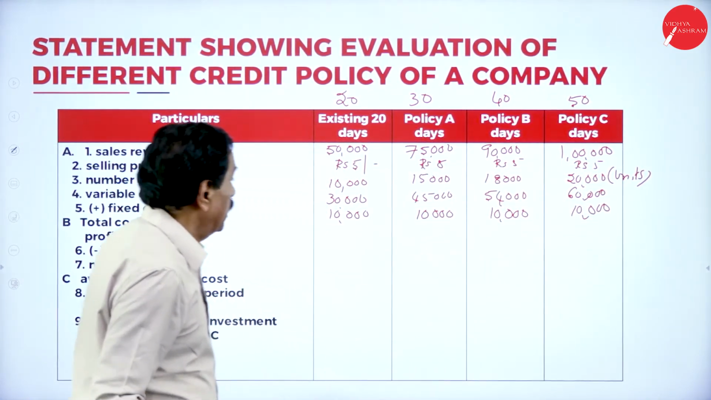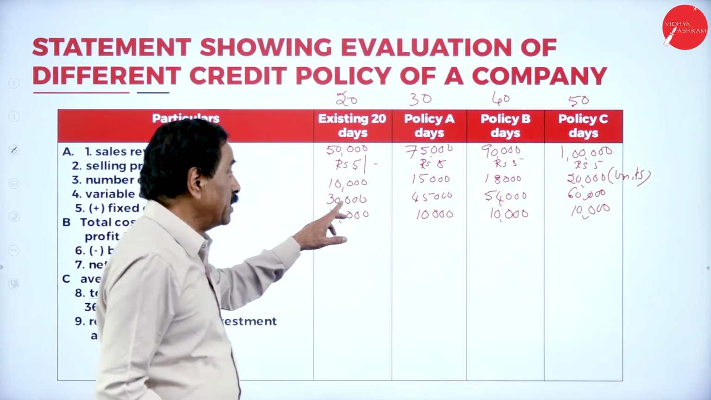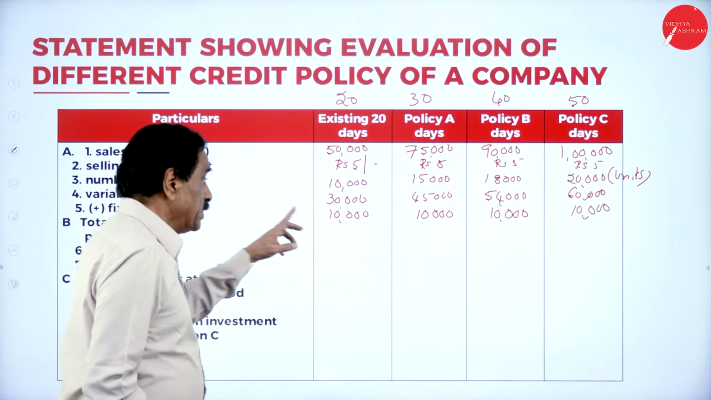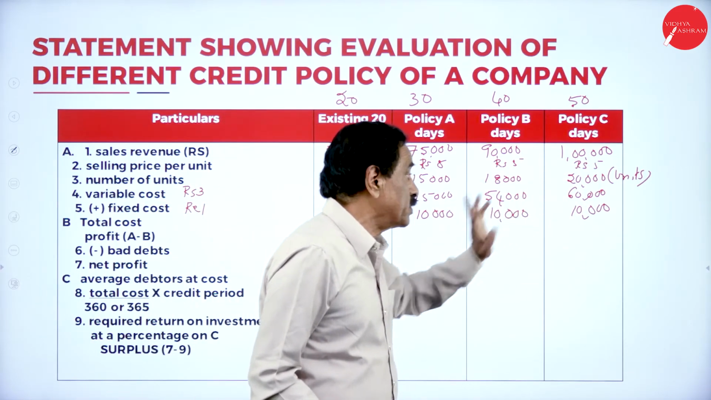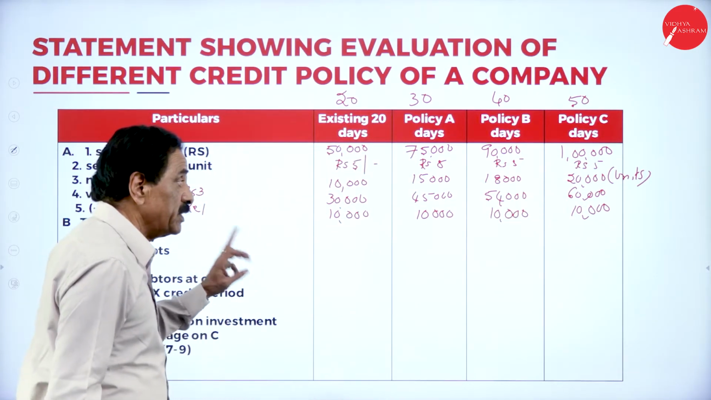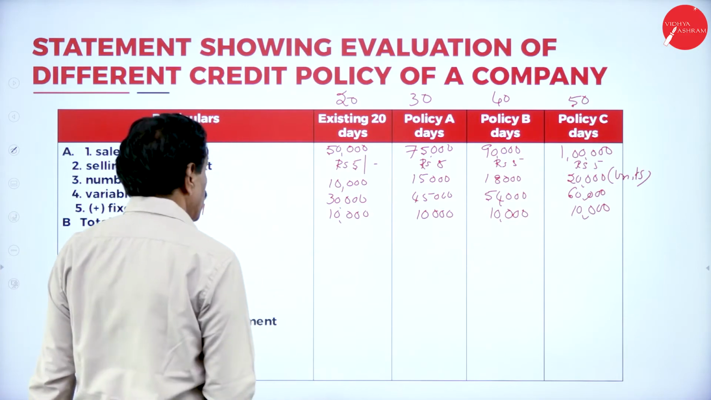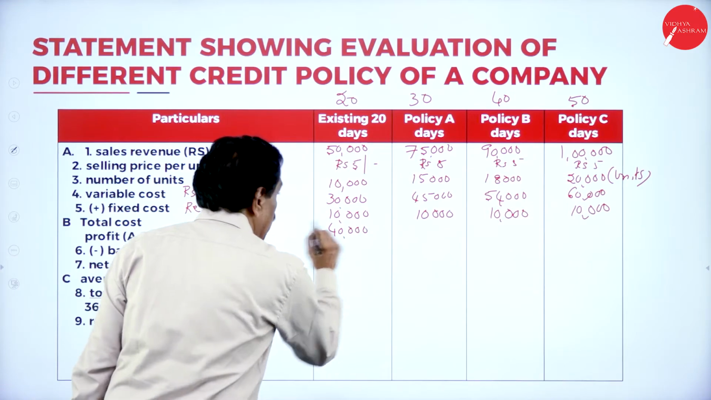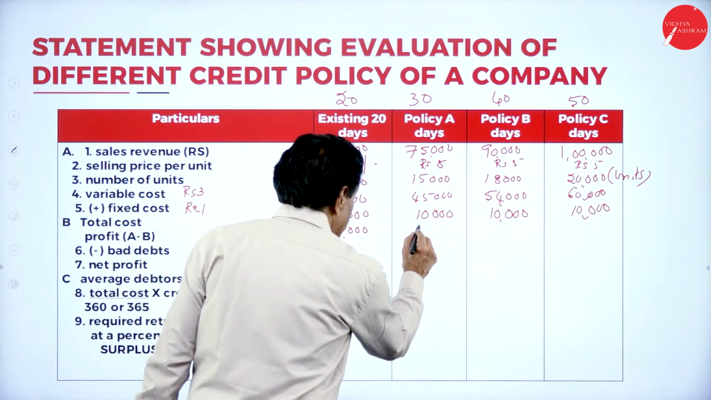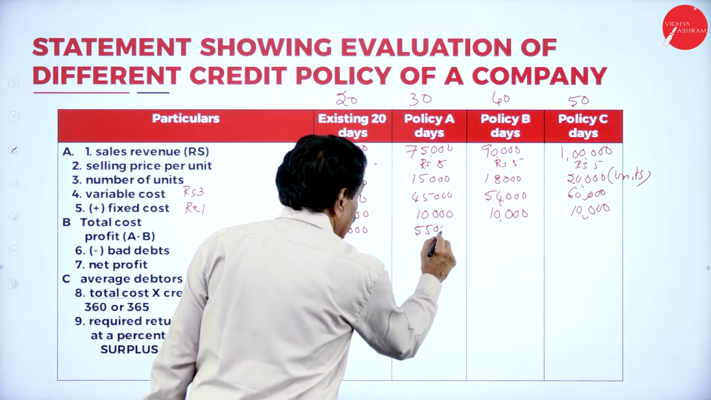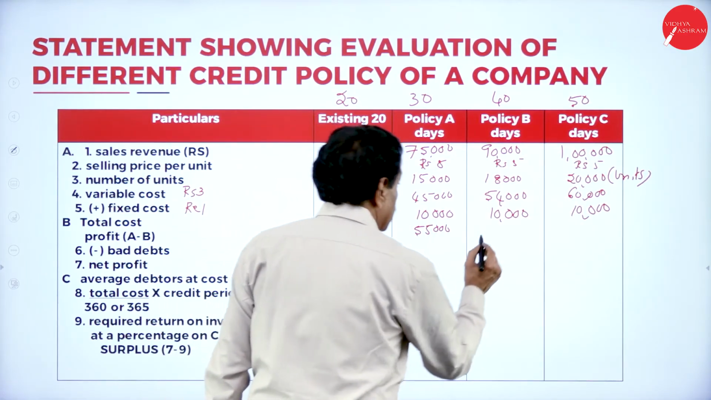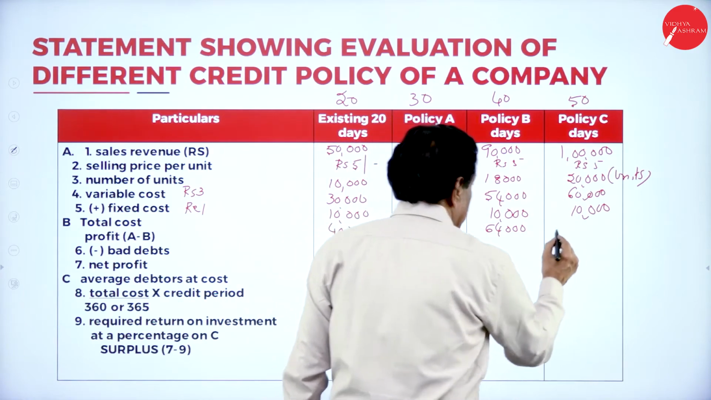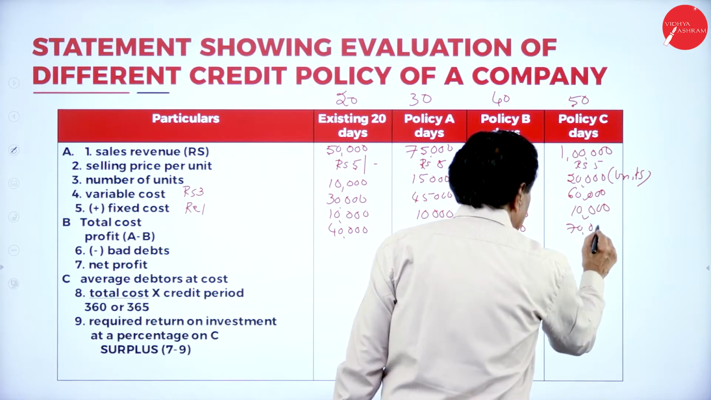So, here 50,000 divided by 10,000 into 15,000, 18, 20,000 units multiplied by 3, 30,000, 45,000, 54, 60,000, 1 rupee per unit. Fixed cost remains constant. Total cost 30 plus 10, 40,000 total cost, then 55,000, then 64,000, then 70,000.